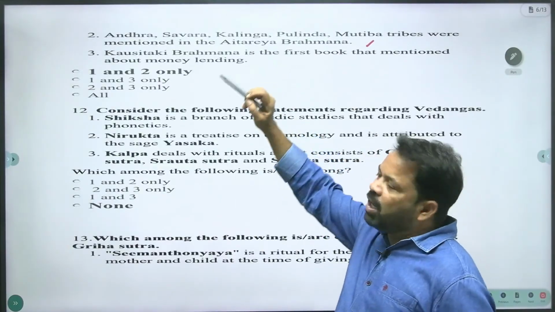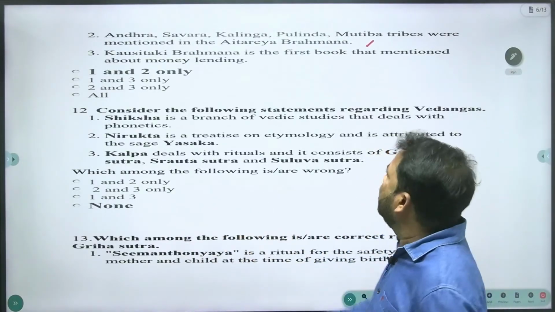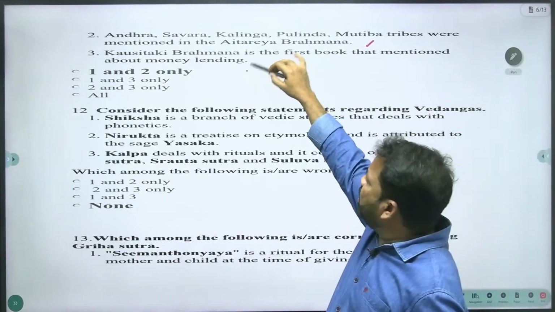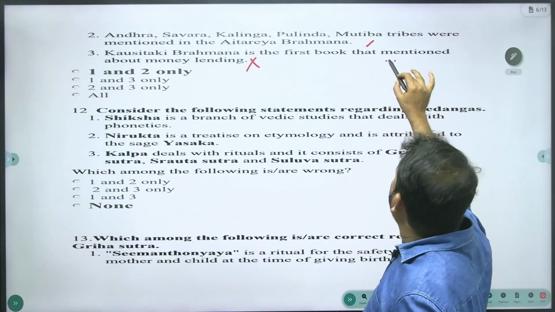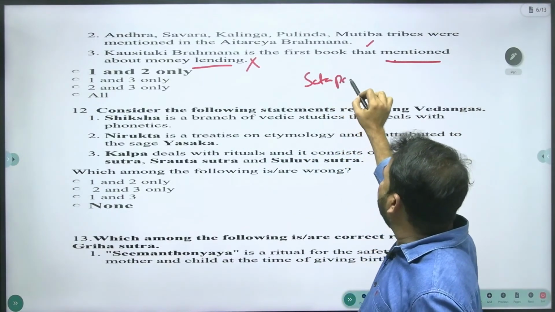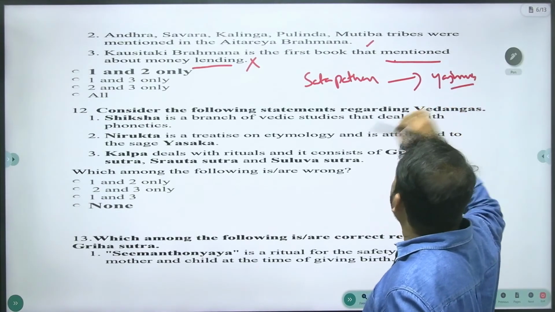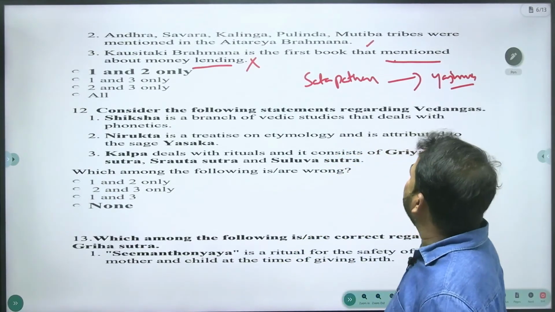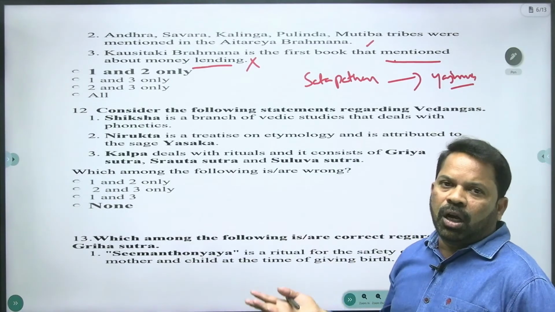Kausitaki Brahmana is another Brahmana of Rigveda. Aitareya and Kausitaki, these two Brahmanas belong to Rigveda. The statement that it is the first book that mentioned money lending is the wrong statement. Actually, money lending was first mentioned in the Satapatha Brahmana, which belongs to Yajurveda, giving money to others for interest.